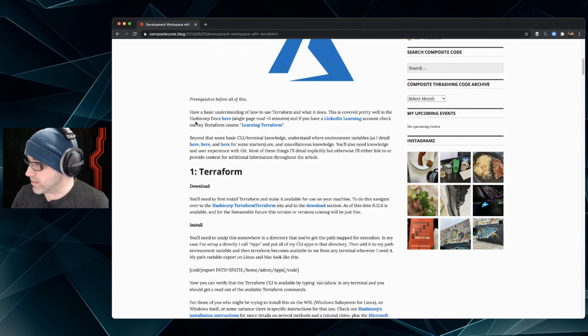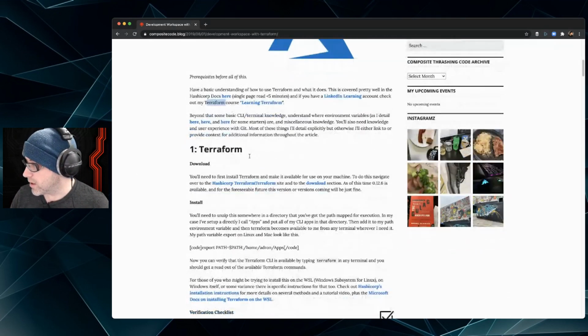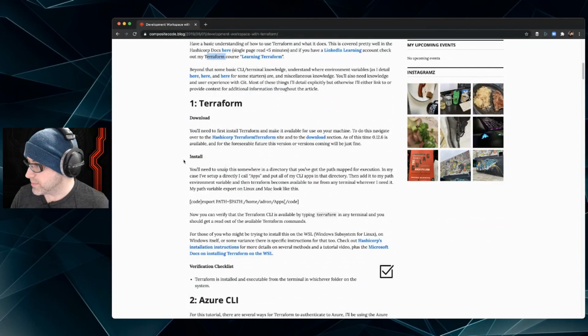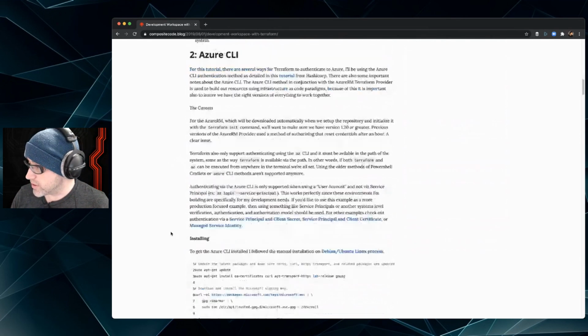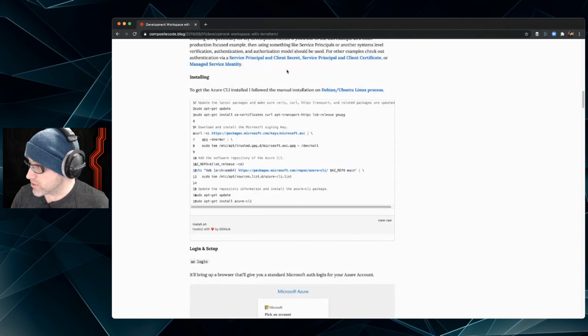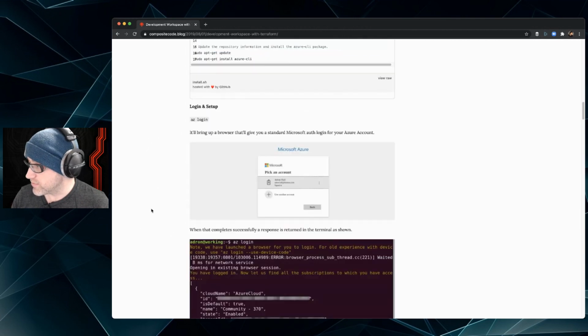I mentioned my LinkedIn Learning course for Terraform. It's not really available anymore because it's an old version. And as you can see, when versions change, things change. So Terraform install, Azure CLI install, you have to have those things installed. This goes through the specific steps to get that stuff set up.